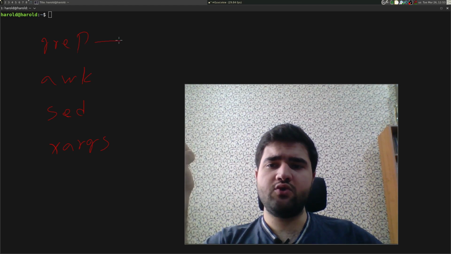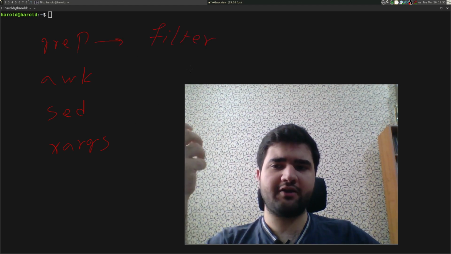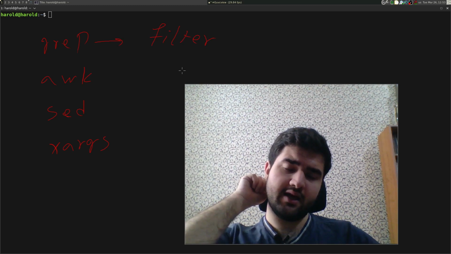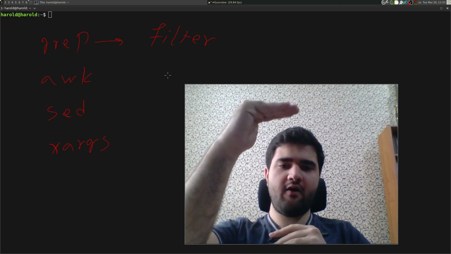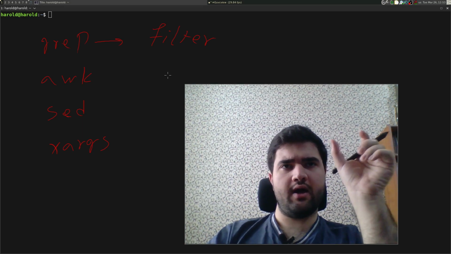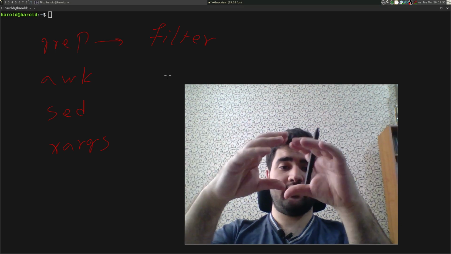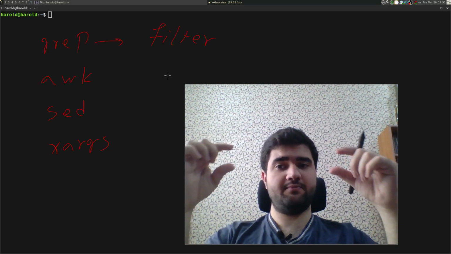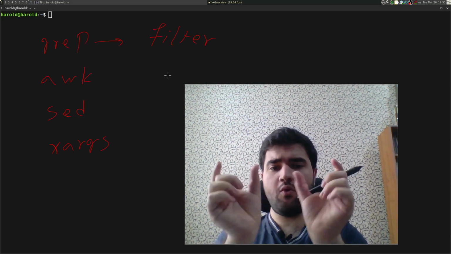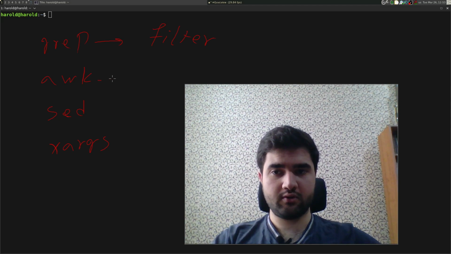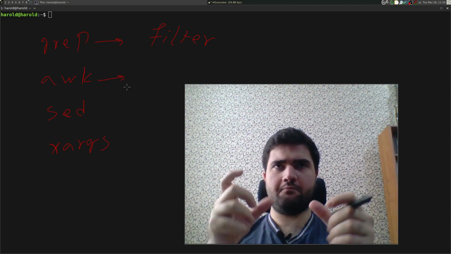Grep is used to filter output text or actually search in some files. For example, you have a big log file and you want to search for a specific user ID. You can use grep. You found that line including the special user ID. You want to cut it to small pieces. You can use awk. So awk is basically a separator.